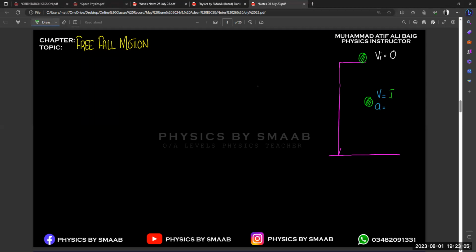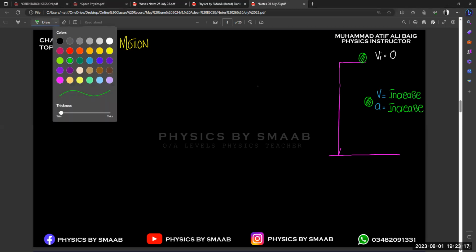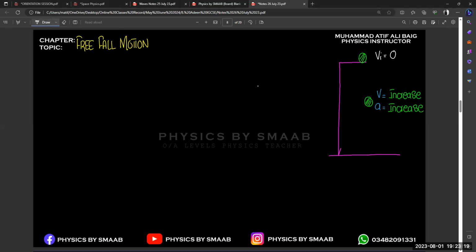So from the initial velocity, your final velocity will increase from the reference point, and your acceleration will also increase. And free fall motion means there is one natural force, that is the force of gravity. So due to that gravitational pull, the object is going to move in a downward direction, right?